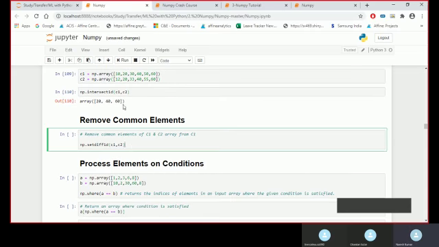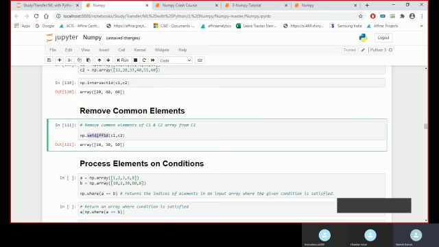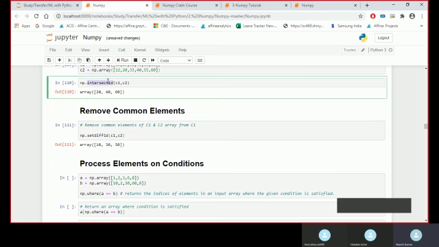Now if I want to see the difference between the two arrays, that also I can see with setdiff1d. So setdiff1d will tell me the difference between the arrays, and intersect1d will tell me which are the common elements between the two arrays.